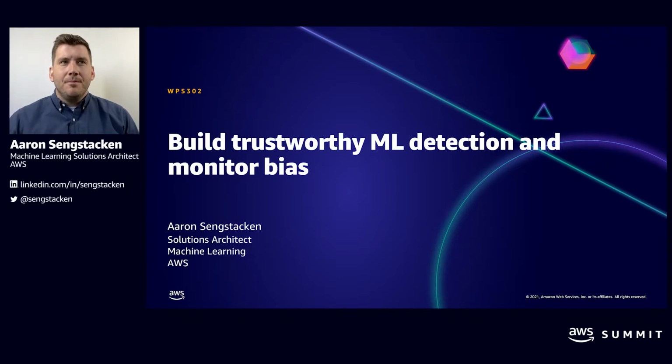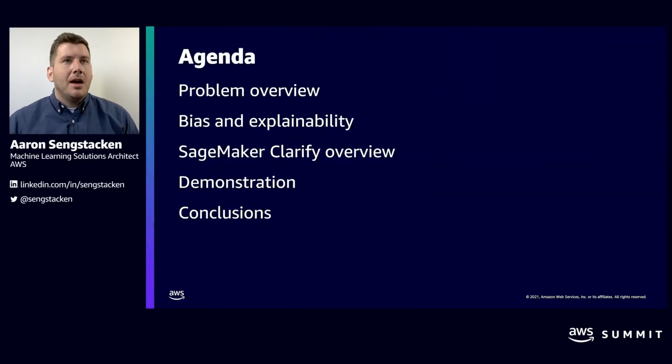So to get started, let's first discuss the agenda for today. We're going to be deep diving into machine learning bias and explainability. I'm first going to provide a background on bias in machine learning. Where can it come from, and where in the machine learning workflow should you expect to monitor for bias? If we want to understand the why and the how bias is occurring in a machine learning problem, we also need to understand explainability. And I'm going to provide an overview of machine learning explainability.